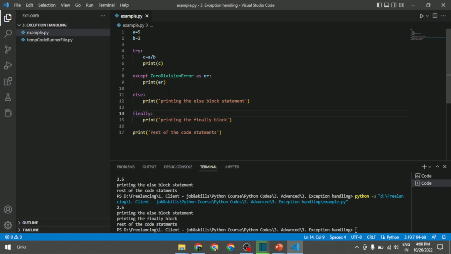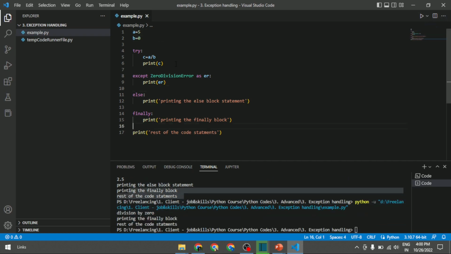get executed, because the else block will execute unless it faces any exceptional errors. This block executes after the try block. Once the value 5 divided by 2 is 2.5 is printed, the else block statement is printed. And finally we have one more block, the finally block, which will print even if you face exceptions or if you don't find any exceptions. The finally block is also available in my output, and the rest of the code will be printed. Now let us see another case where you find an exception.